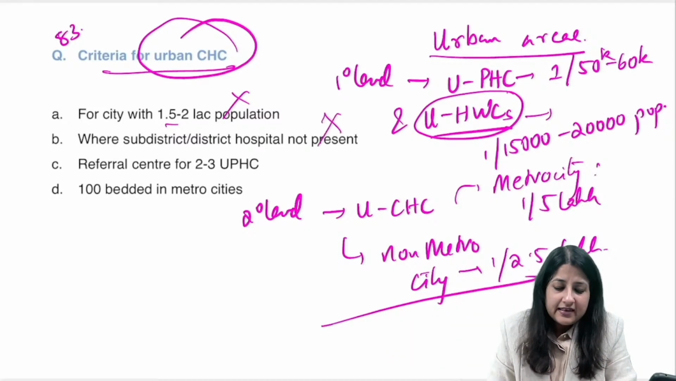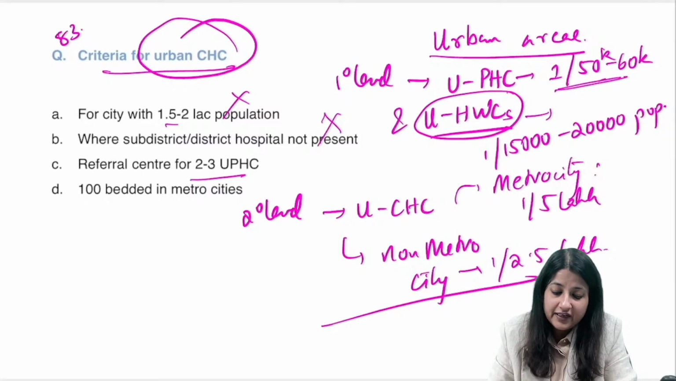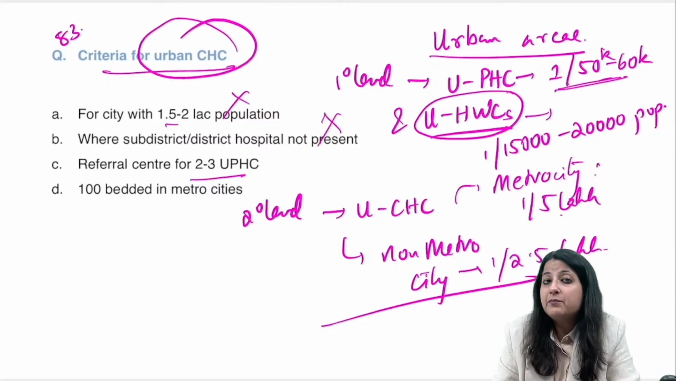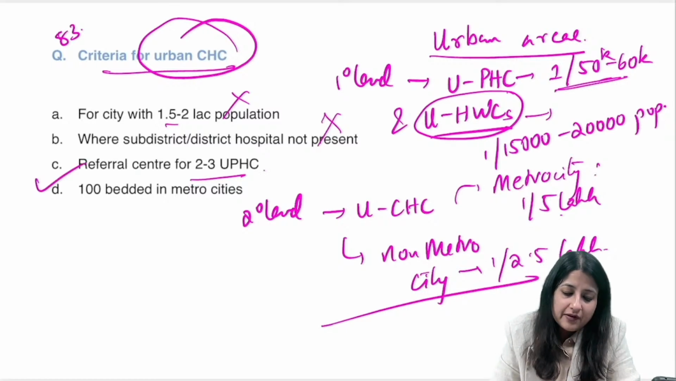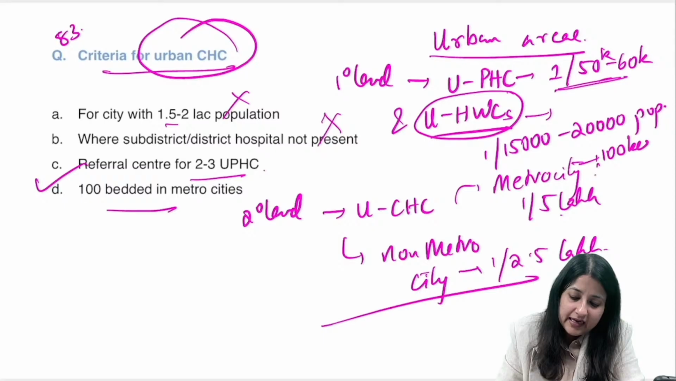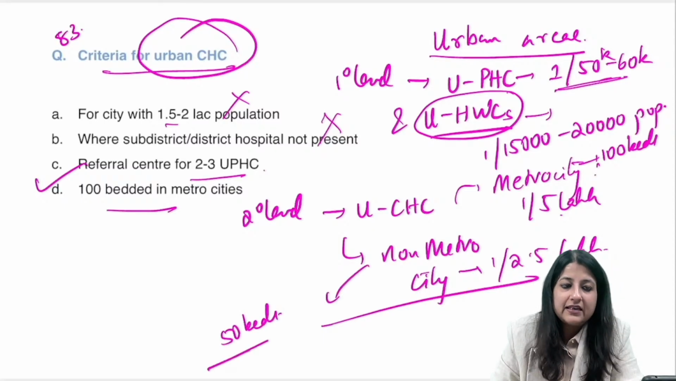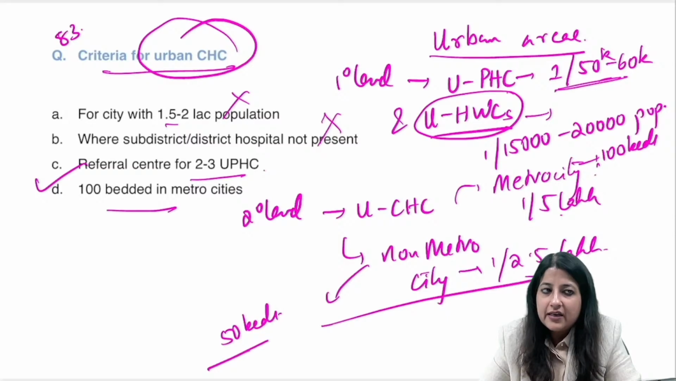This is also wrong. Is it referral center for 2 to 3 urban PHCs? No. Urban PHC is 50 to 60K, so this is like almost 5. So it is 4 to 5 urban PHCs, not 2 to 3. 100 bedded in metro cities. I told you, how many beds in metro cities? 100 beds. How many beds in non-metro cities guys? 50 beds. Clear? Done revision, everybody.